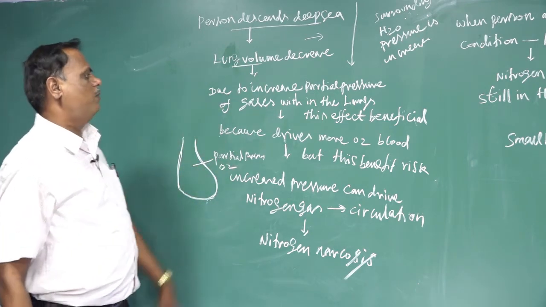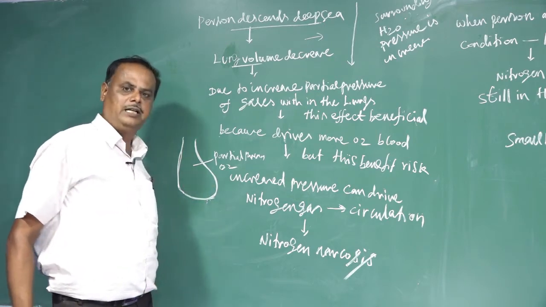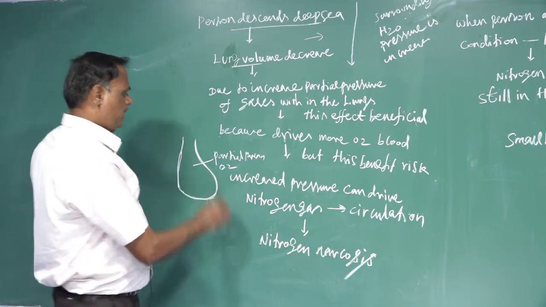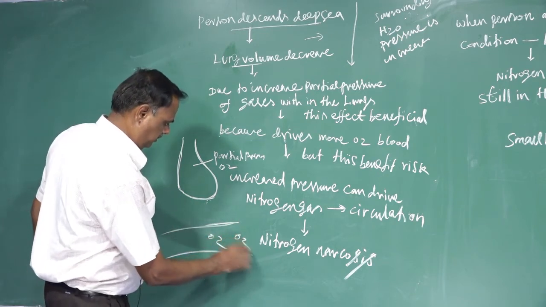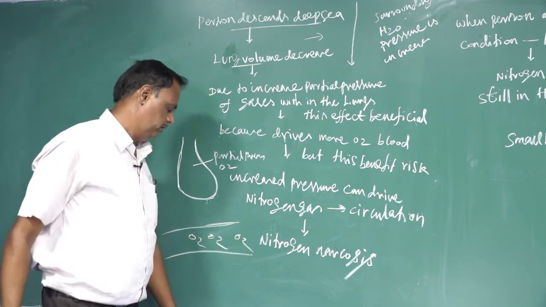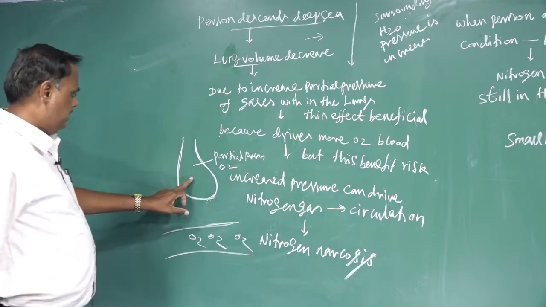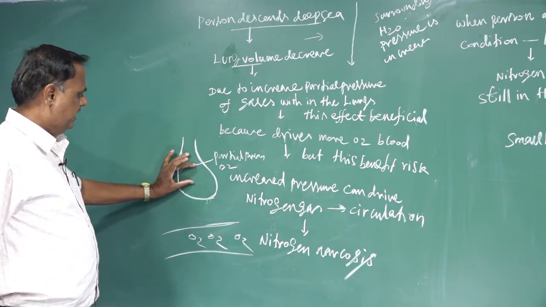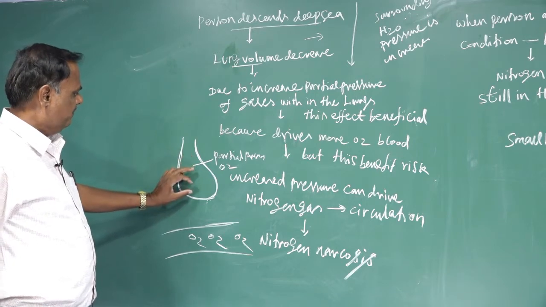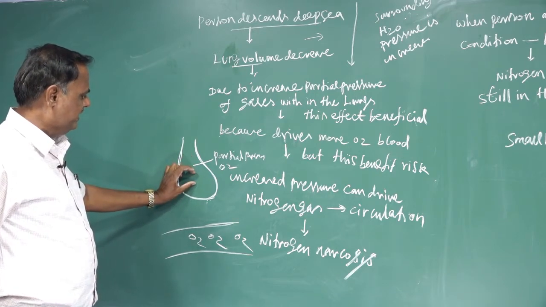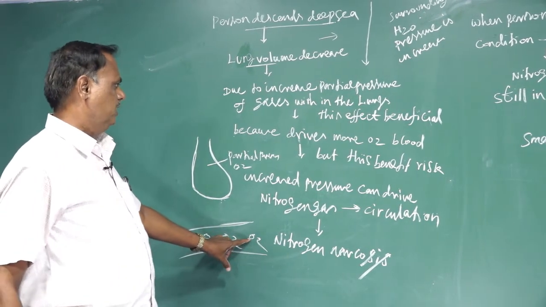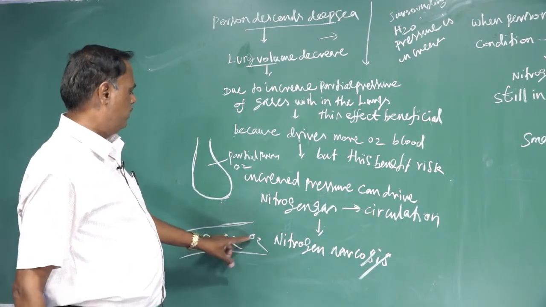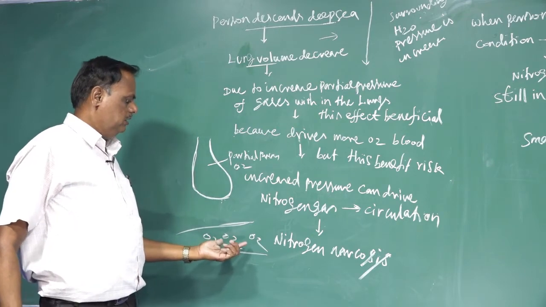When the partial pressure of oxygen is increased in the lung, more oxygen is supplied into the blood, into the circulation. This is one of the benefits.